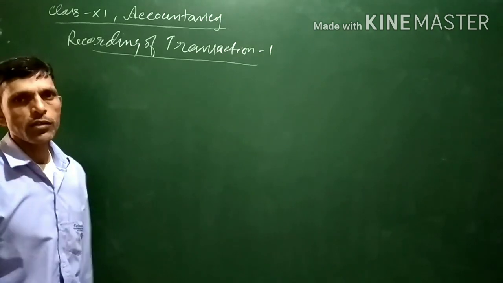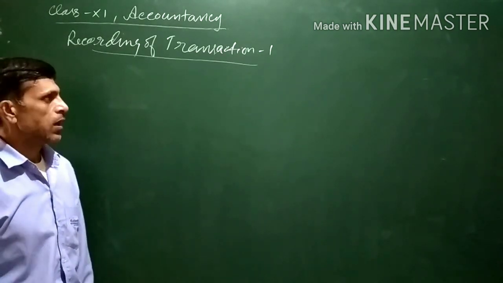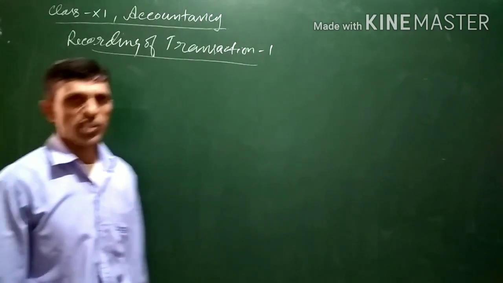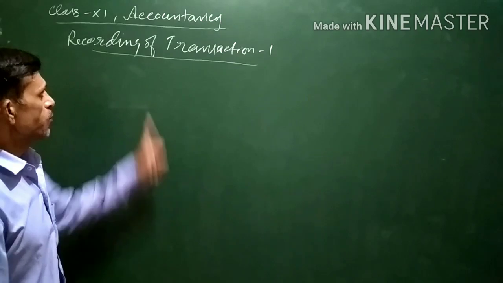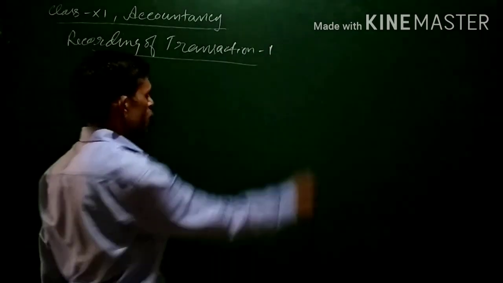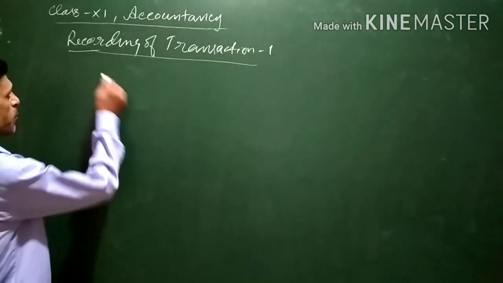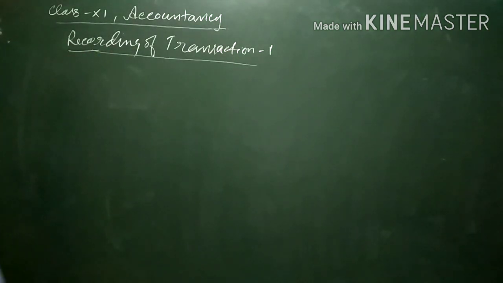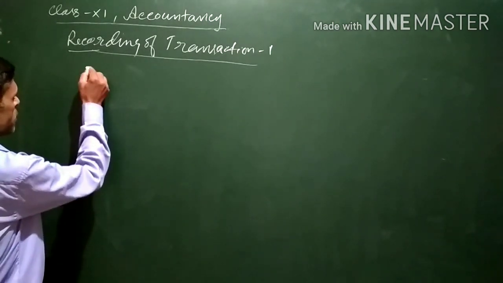A few things we have learned in the previous videos, for example, the rules of debit and credit, and accrual basis and cash basis of accounting. These things we have studied also. First, how the transactions in the books of accounts are recorded. Before going to know how the transactions are recorded, there are some basic terms which we should know about transactions.